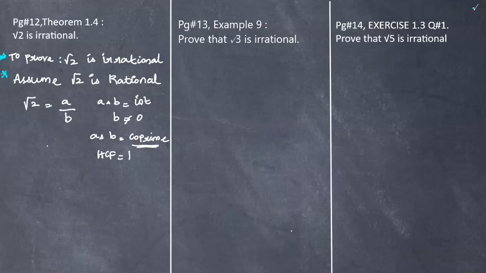So if HCF is equal to 1, then this is rational. If HCF is not equal to 1, then it is irrational. Okay, now this is the second step. Now the third step.